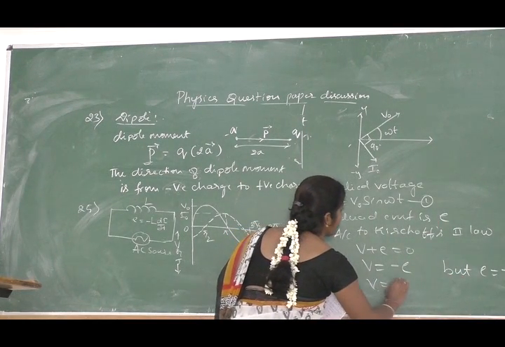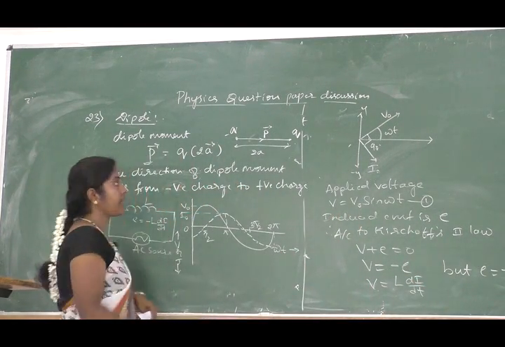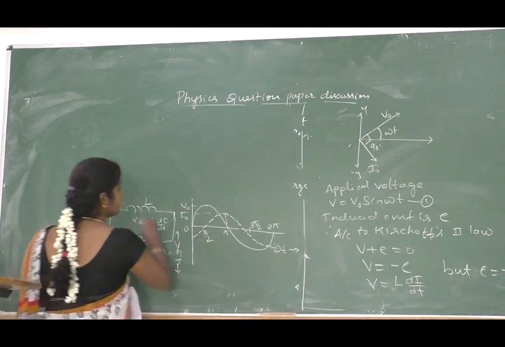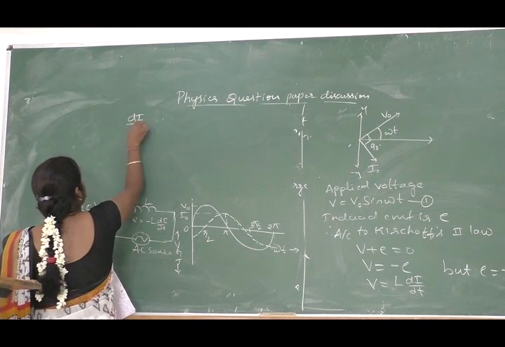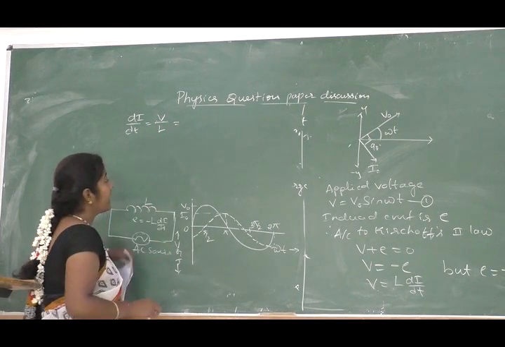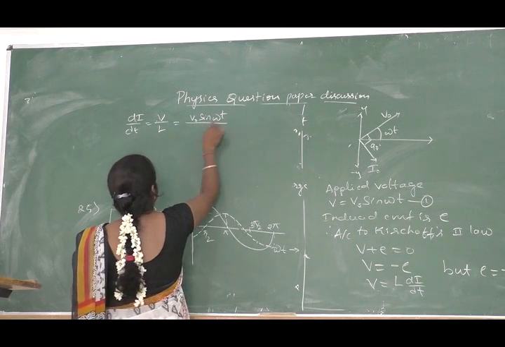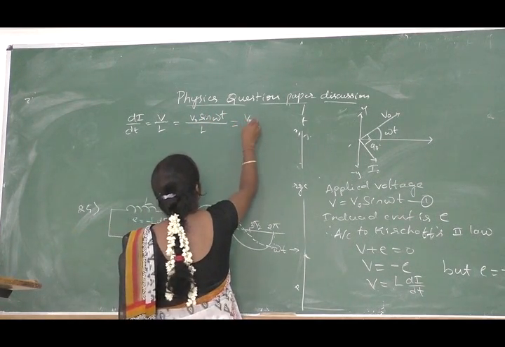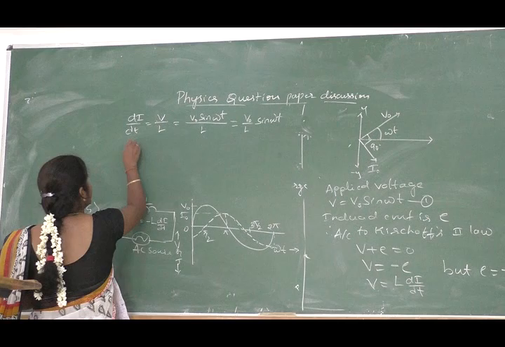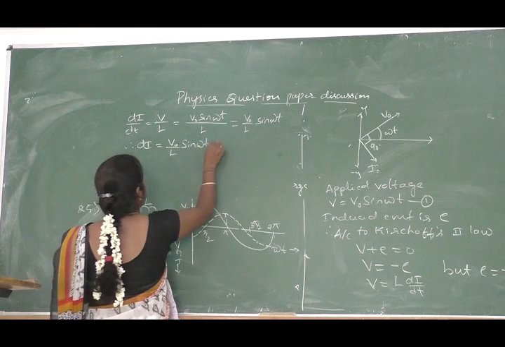Therefore V is equal to L into di by dt. Now di by dt is equal to V by L, and from equation 1, V is V naught sin omega t divided by L. This can also be written as V naught by L into sin omega t. Therefore di is equal to V naught by L into sin omega t into dt.